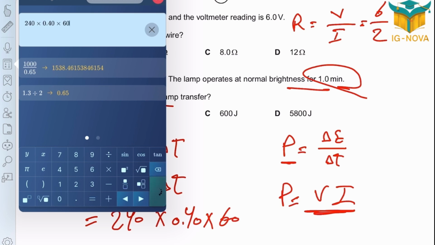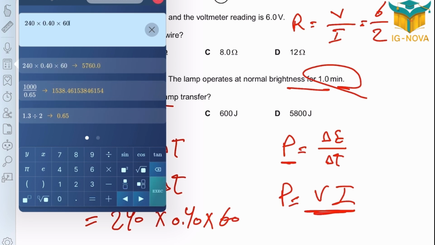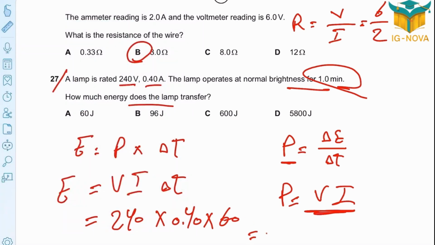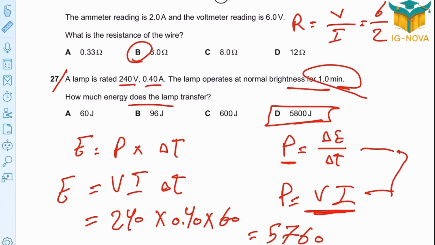The answer is 5760. So by rounding, it's 5800 joules. Not easy, but just try to link the rules.